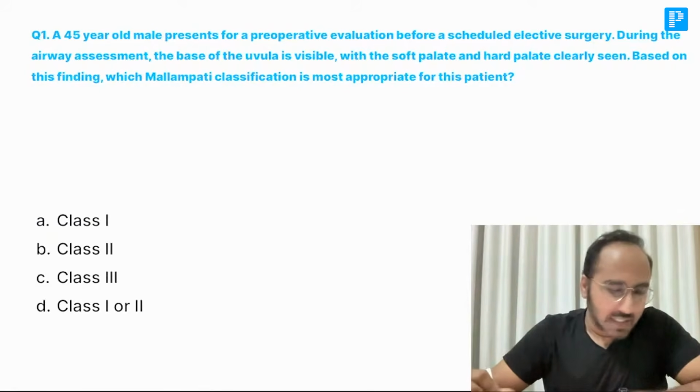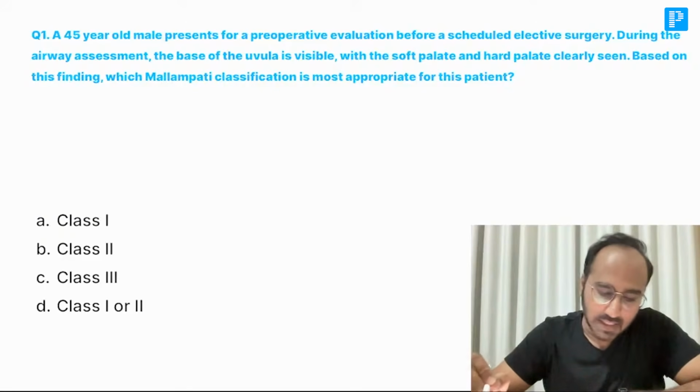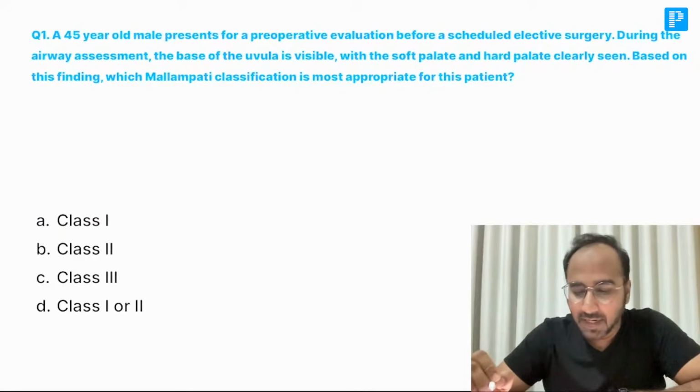So anyways, guys, the first question was: a 45-year-old male presents for a pre-operative evaluation for scheduled elective surgery. During airway assessment, he opens his mouth and you see base of uvula with soft palate and hard palate. Based on this finding, which Mallampati classification was given?